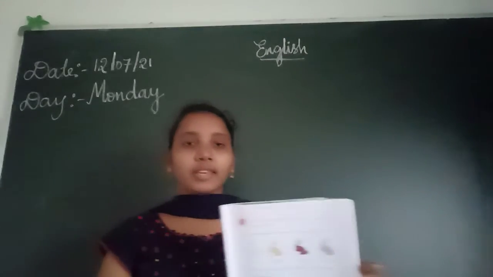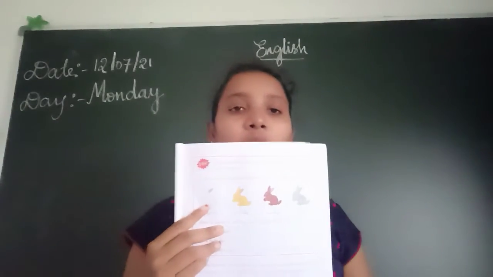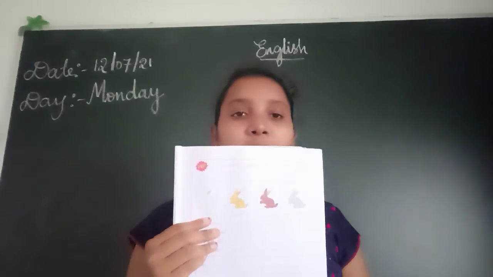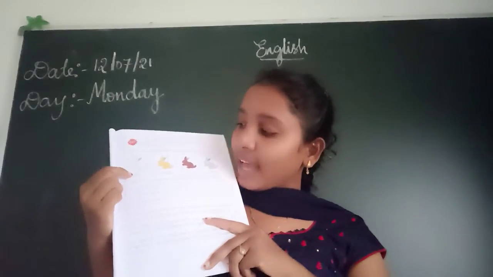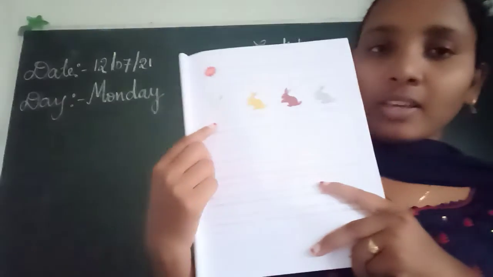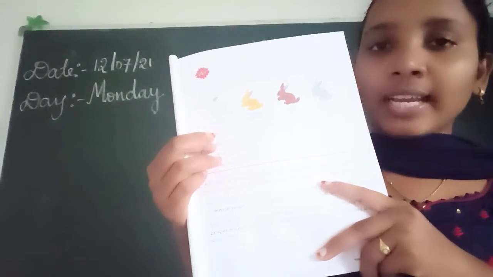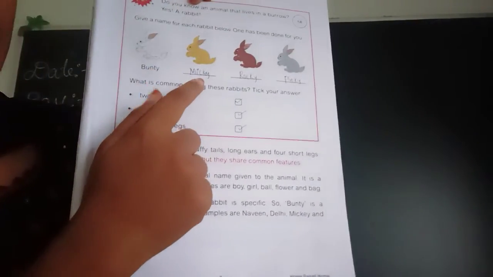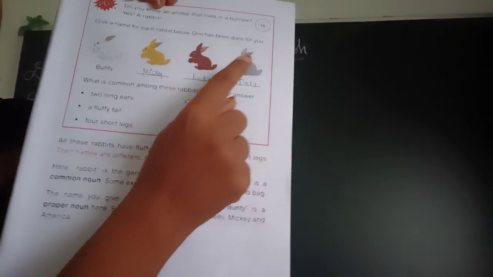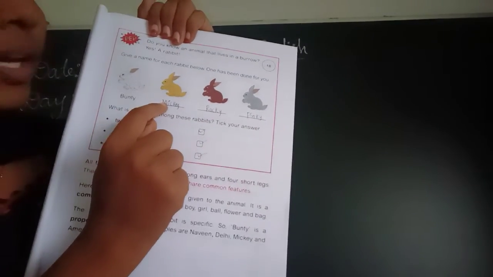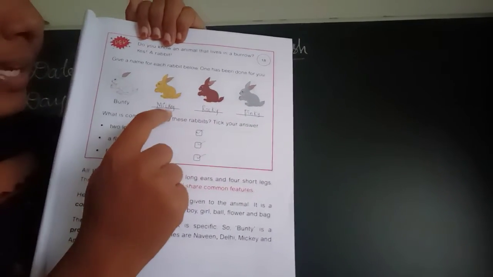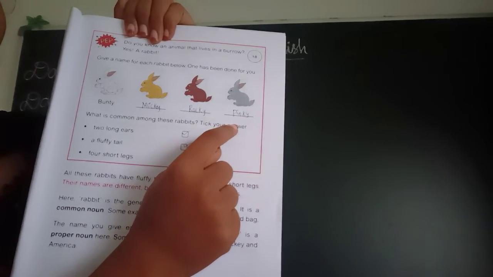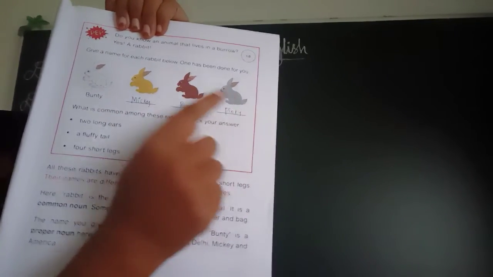Here they have given 4 rabbits, children, and what do we have to do? We have to give names for these rabbits. Already they have given one here. For the first rabbit they have given the name Bunty. The other names are Mickey, Rocky and Pinky. You can give names as you like, children; I have given example names for them. Like that you have to name these 4.